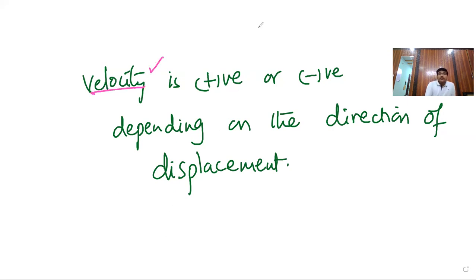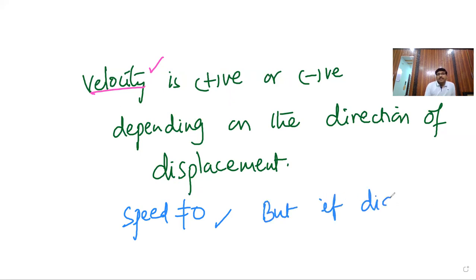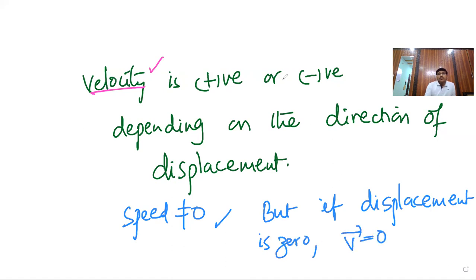And observe carefully. In the earlier class, we said that speed cannot be zero, because distance will be there. But if displacement is zero, then velocity becomes zero.